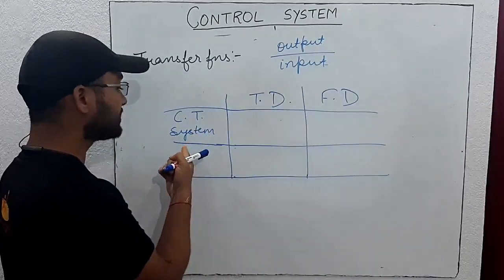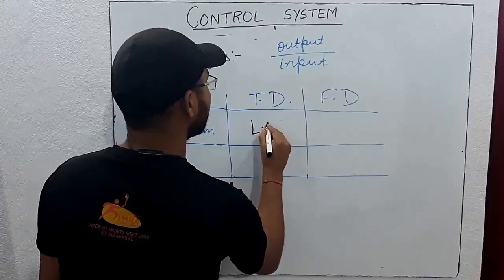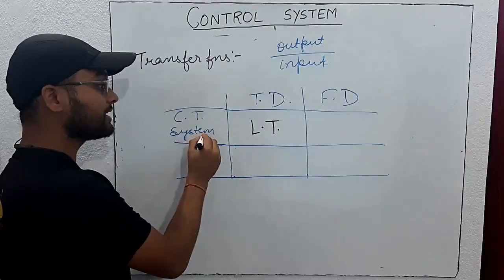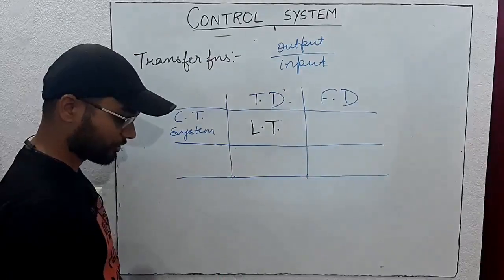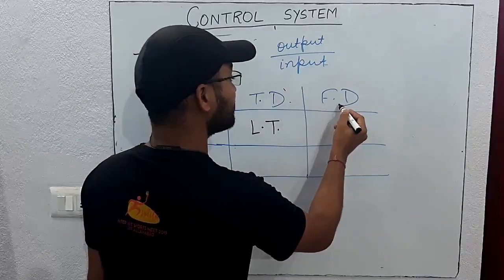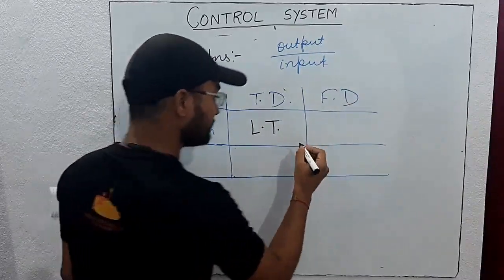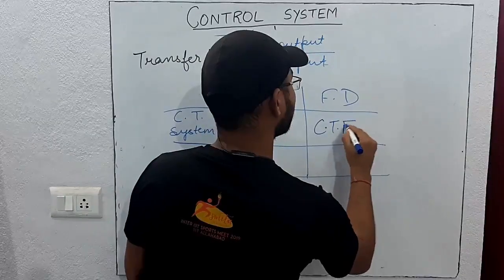If we are using continuous time system, then for time domain we will use Laplace transform. Whenever continuous time system is there and response is found in time domain, then we will use Laplace transform. And when response is to be found in frequency domain, then we will use continuous time frequency transform.